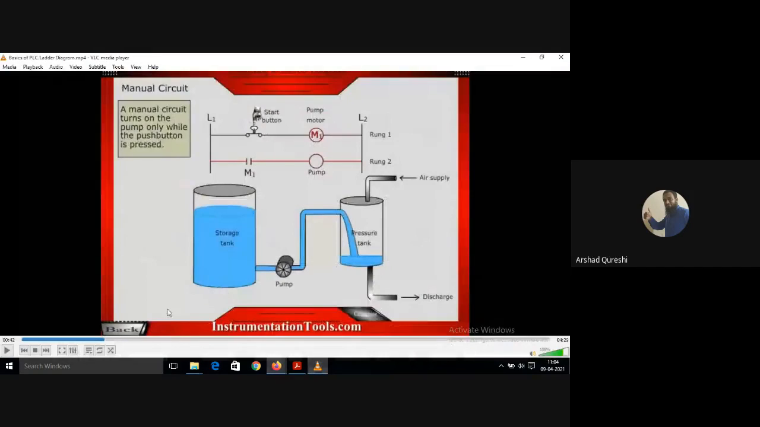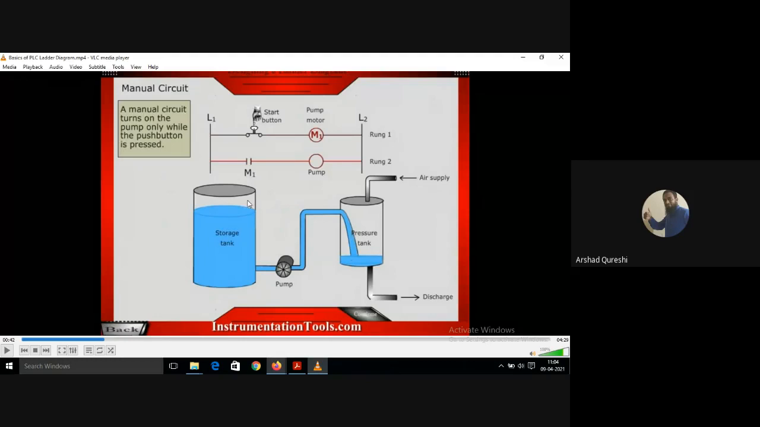We'll see simple videos. Okay, what is here? See, there is a storage tank, a pump. The pump is run with the help of a motor, and it is filling the pressure tank here. And the pressure tank can be used to supply the water anywhere.